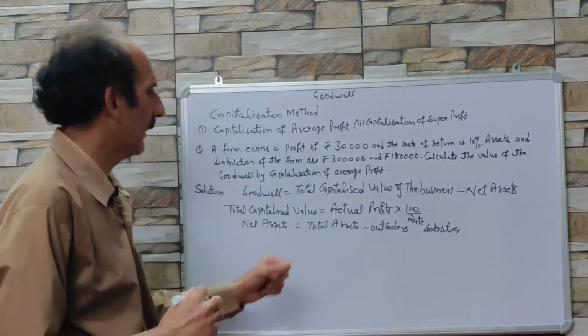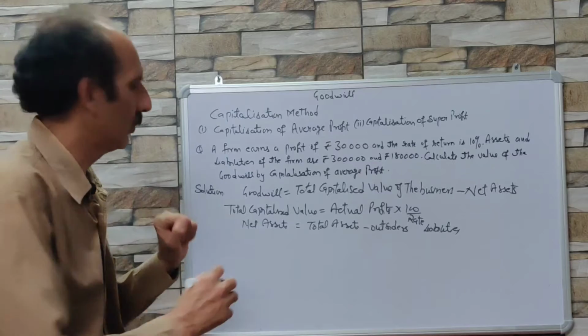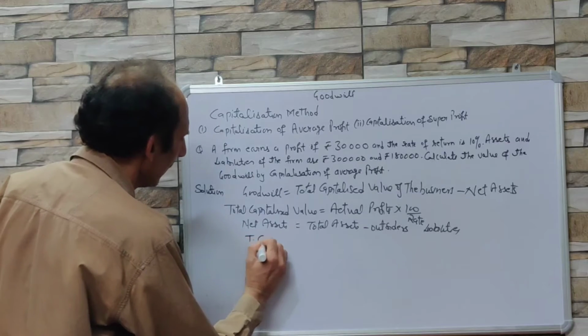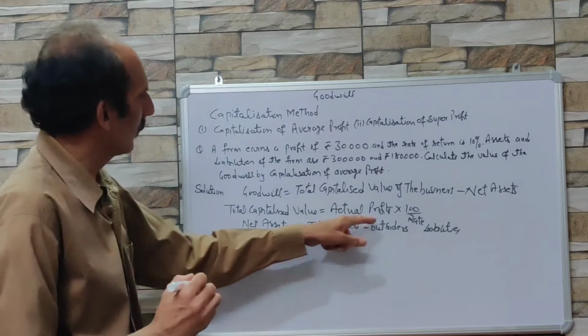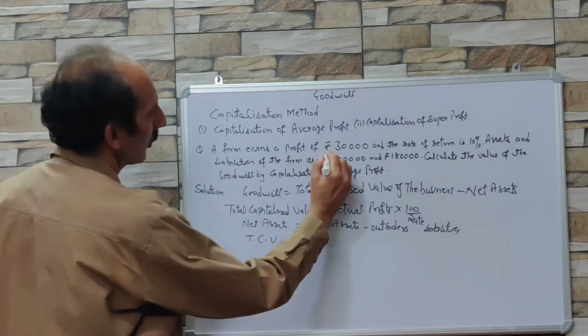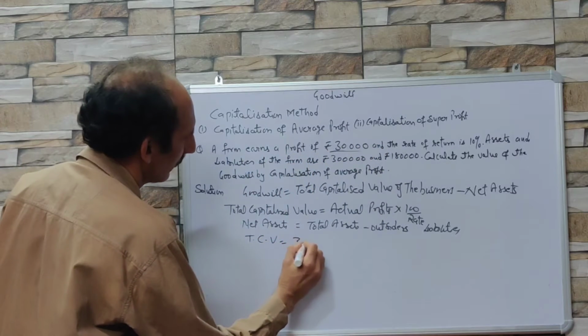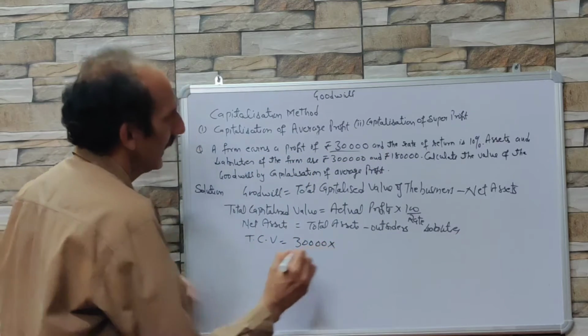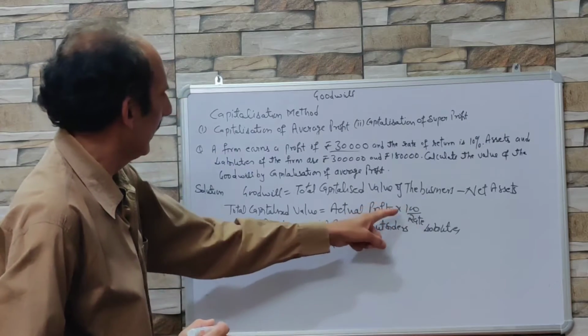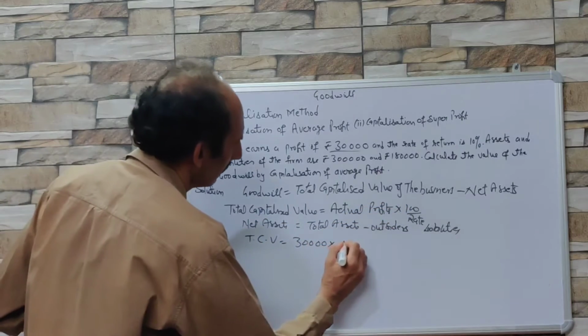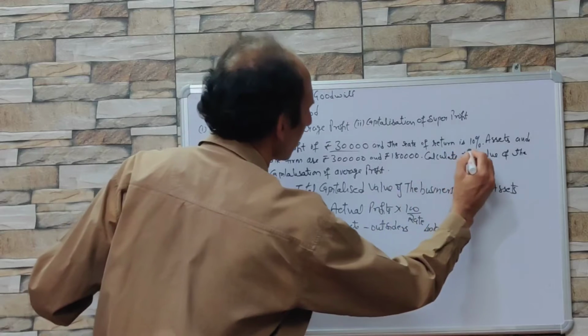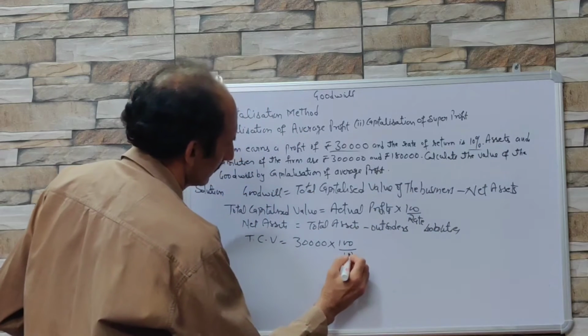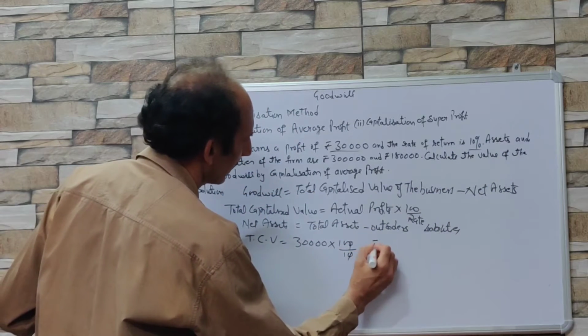First of all, we have to calculate the total capitalized value. Now, total capitalized value is equal to actual profit. The firm earns a profit of 30,000. This is actual profit into 100 upon rate. 100 and the rate is 10%. So this comes to rupees 3 lakh.